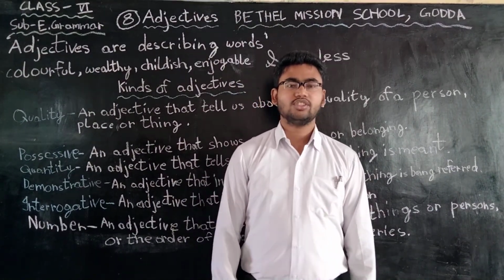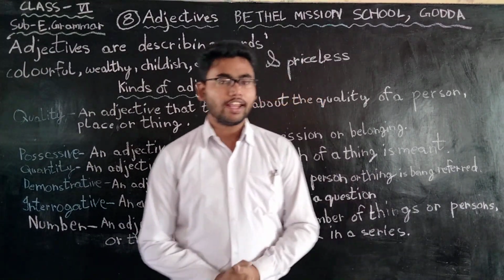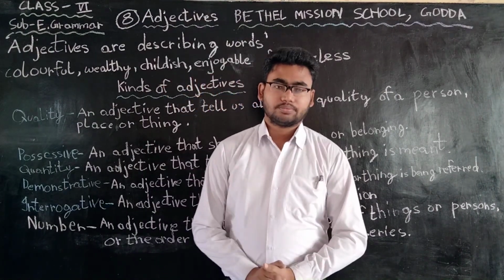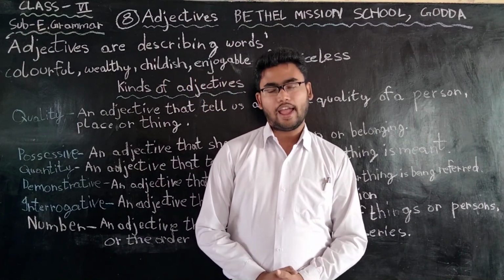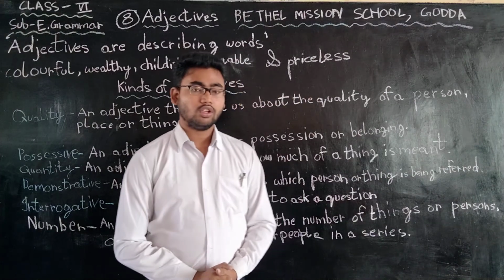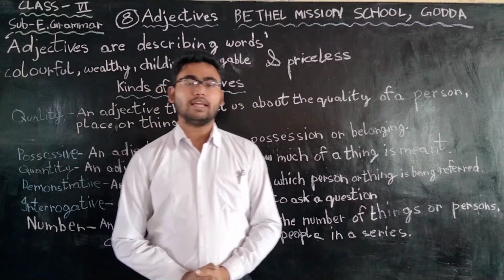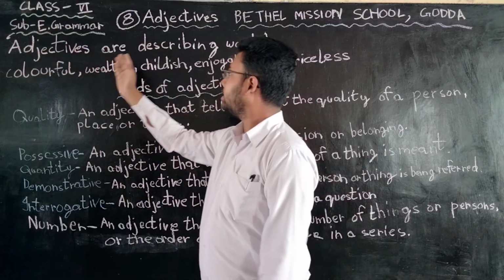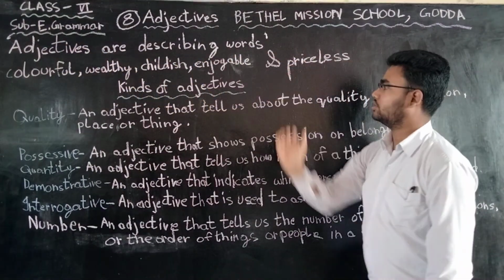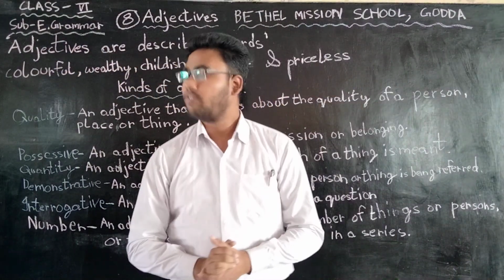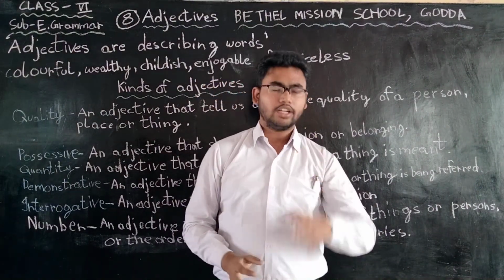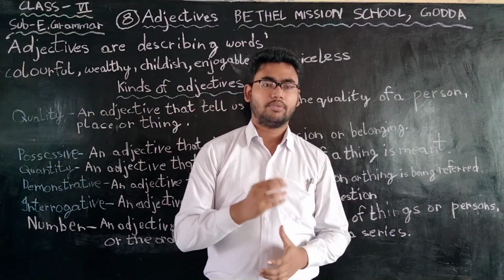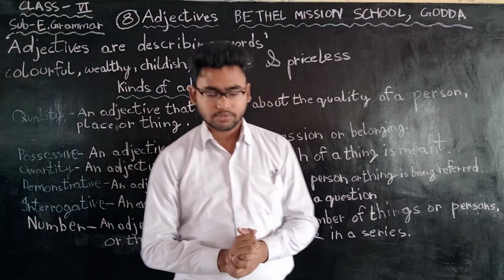Today I am going to teach class 6 English grammar chapter 8, adjectives. So what do you mean by this word adjectives? Adjectives are describing words. For example, it is used to describe. Few examples I would like to give.